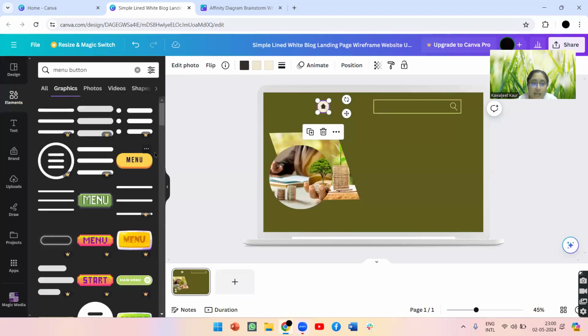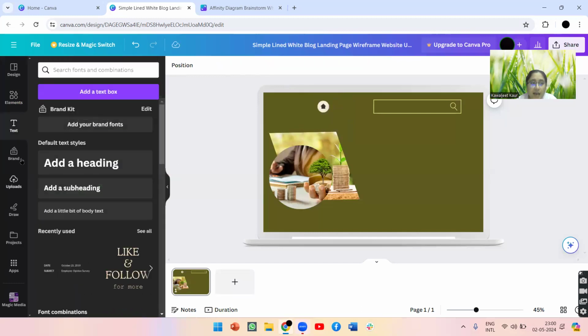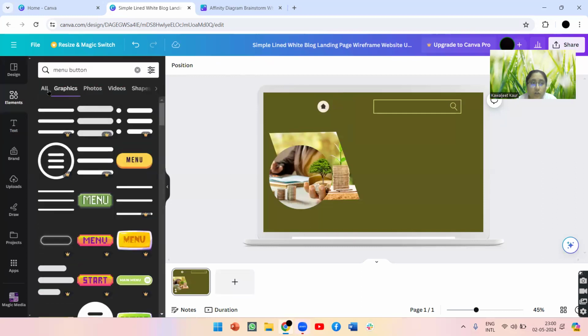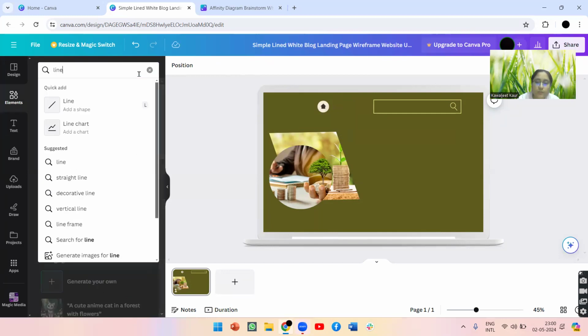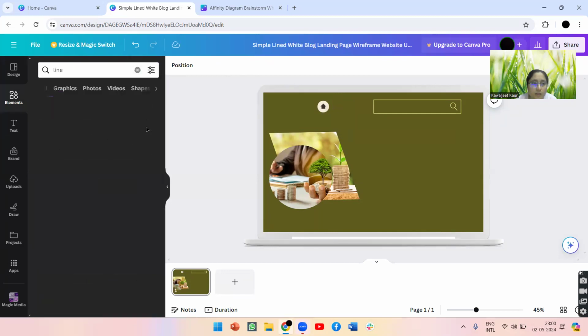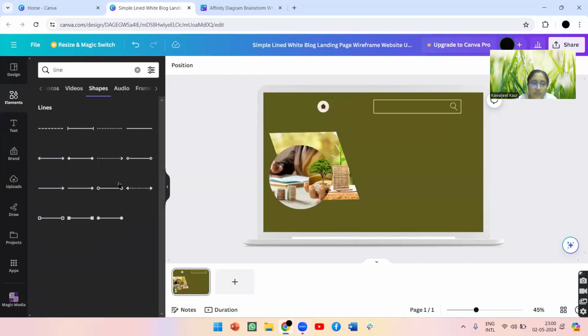Even you can design your own menu button. So for designing it, I have a good idea in my mind that you are going to put a line and then you can define your menu button. So let's design a menu button.